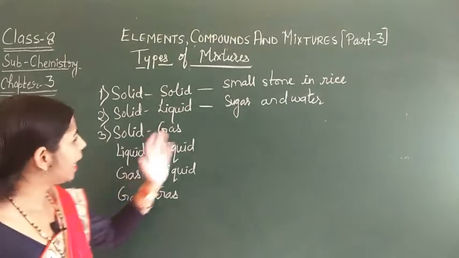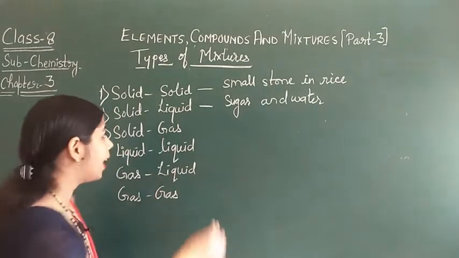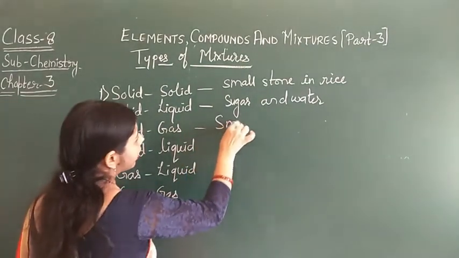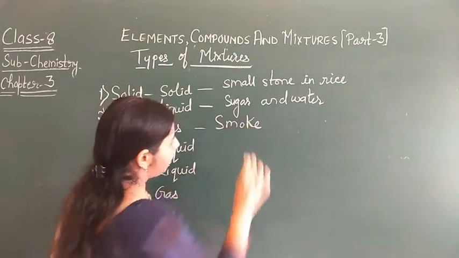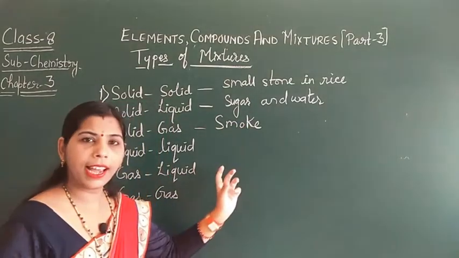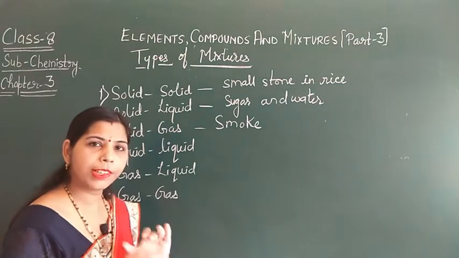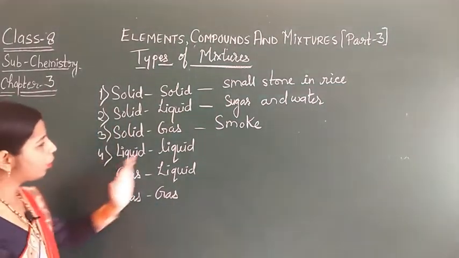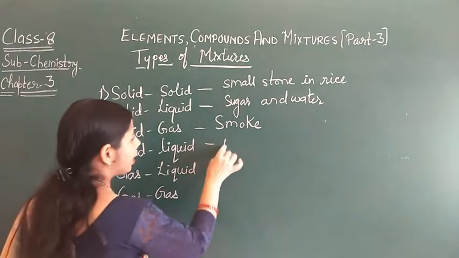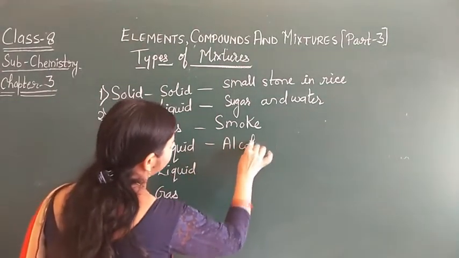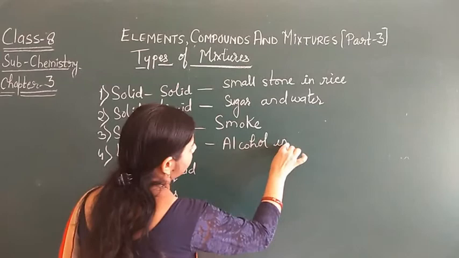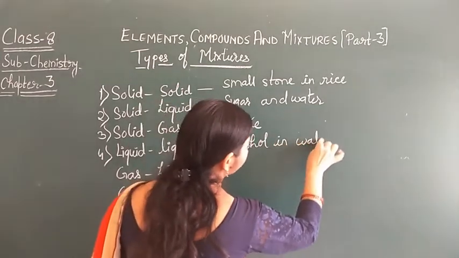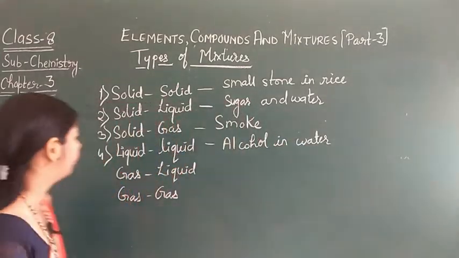Then solid and gas mixture. A well known example is smoke, because smoke is basically a gas but it also has some suspended dust particles. Then fourth, liquid mixture, that means alcohol in water. Nail polish remover is also an example of this.